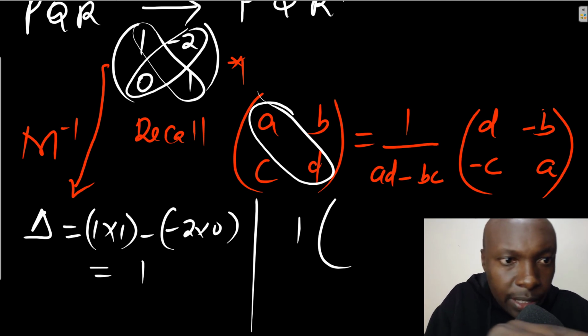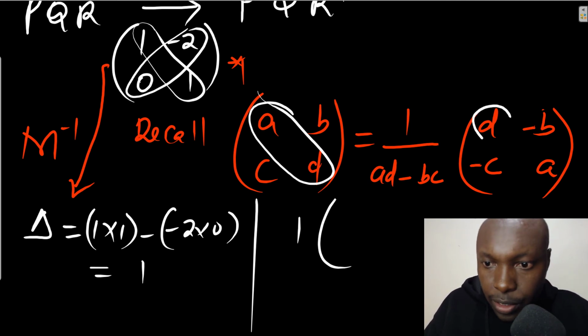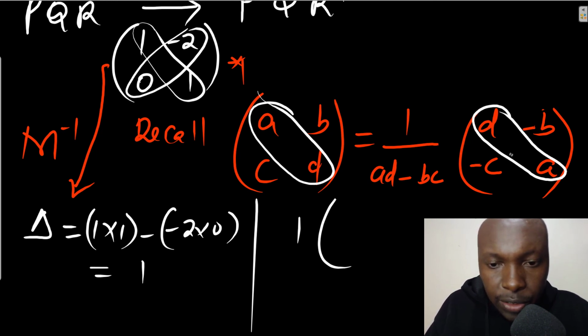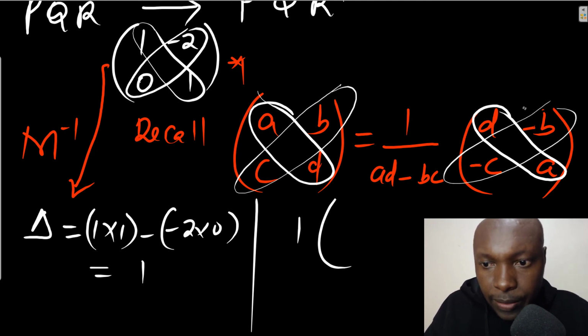You can see what is happening: on this diagonal, A and D are interchanged, and on the other diagonal, they change the sign.